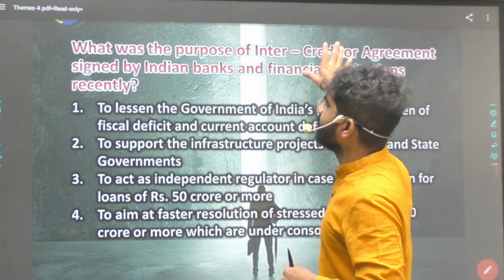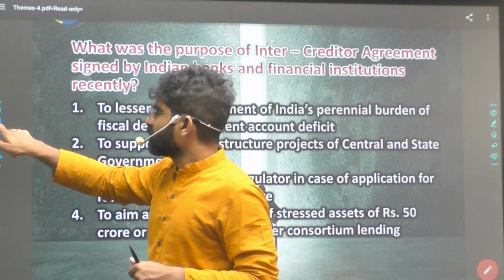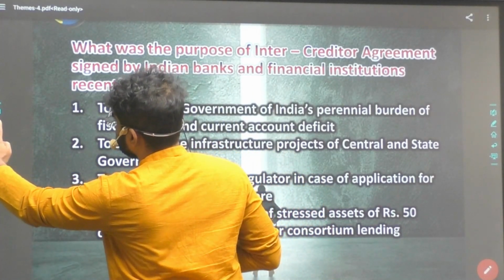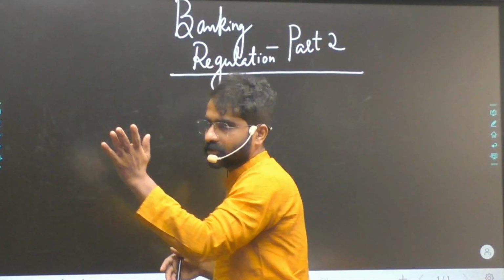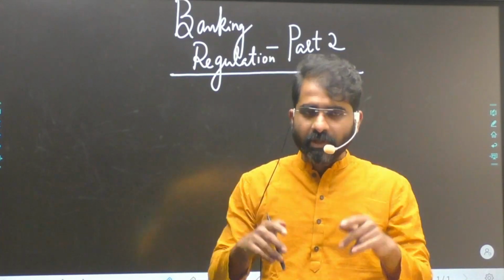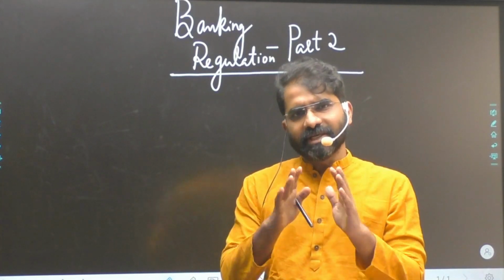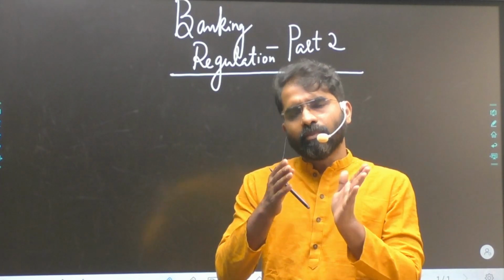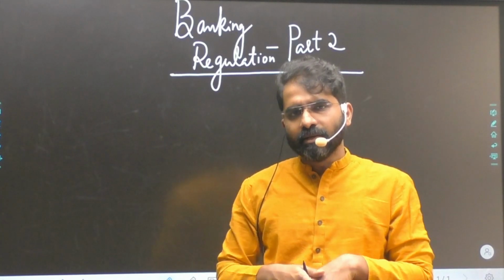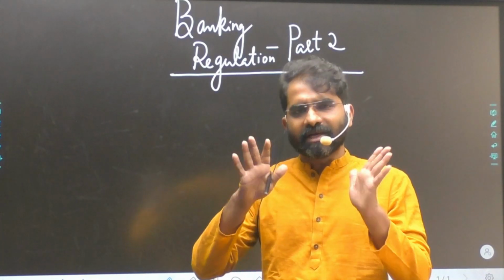Now, it's not only about the inter-creditor agreement, but there was also a question on Project Shashakt. It is all related to handling NPAs. It was in the news. In Project Shashakt it is clearly given that loans of 50 to 500 crores, or more than 50 crores basically, are handled by inter-creditor agreements.